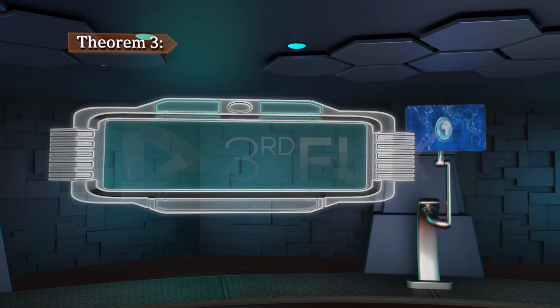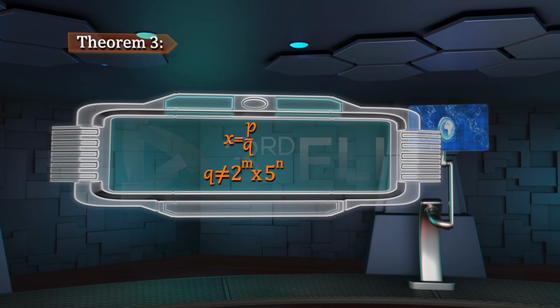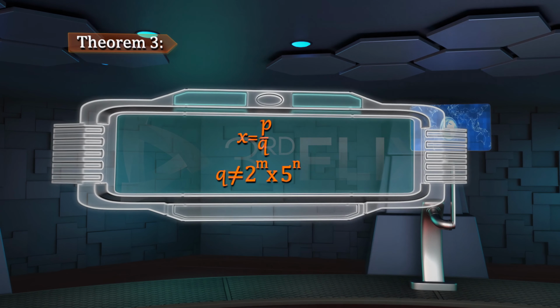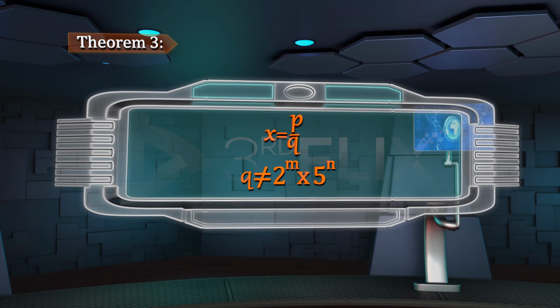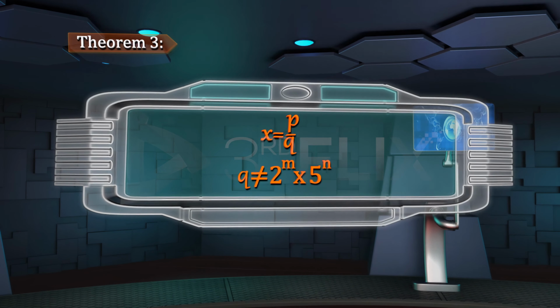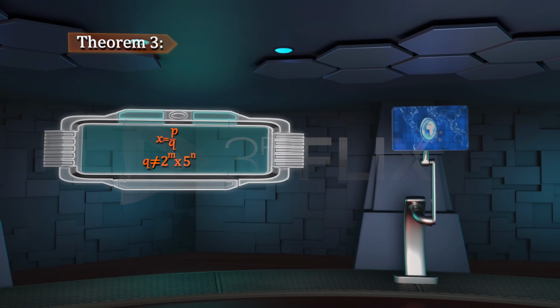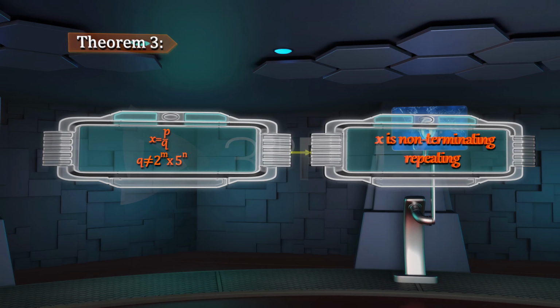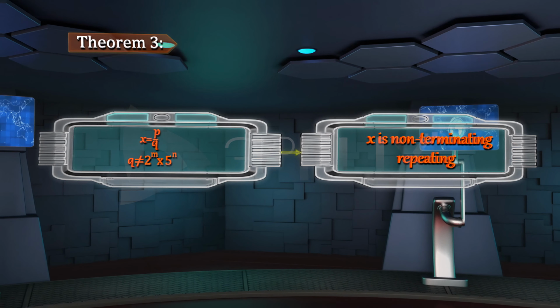Theorem 3. Let x equals p by q be a rational number such that the prime factorization of q is not of the form 2 power m multiplied by 5 power n, where m and n are non-negative integers. Then x has a decimal expansion which is non-terminating repeating.